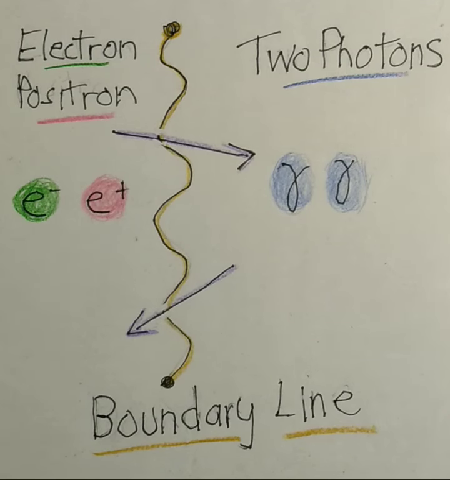Here's where it gets very, very strange and questions arise. The electron and positron are mirror waves of each other. They annihilate in a process called destructive interference. That annihilation converts all the matter of the electron and positron into energy, or two photons. But when that happens, the matter crosses the boundary and becomes photons. Look at that boundary line.